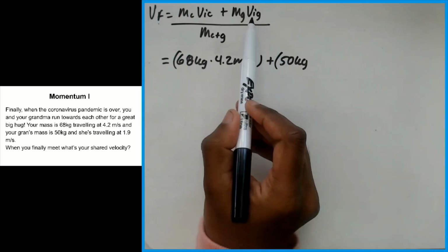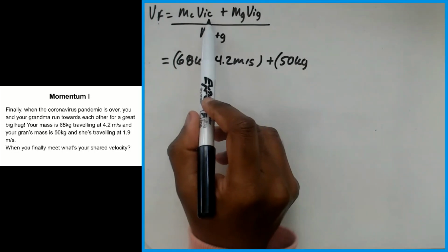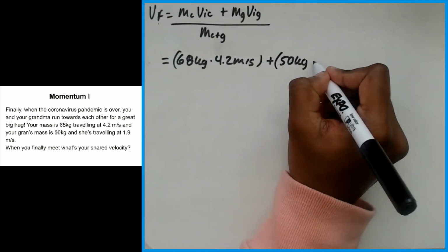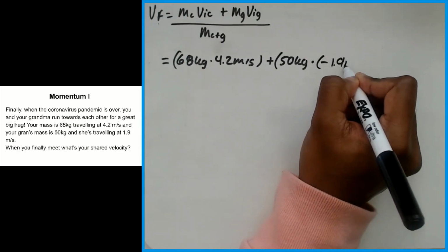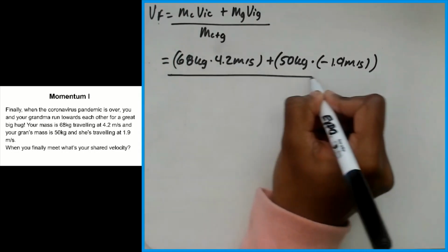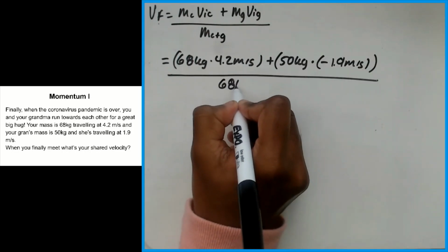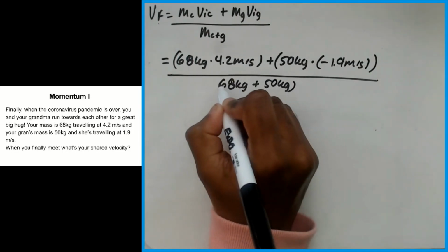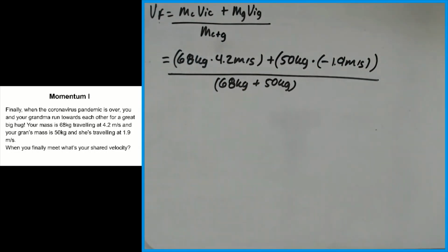And her velocity is going to be in the opposite direction of the grandchild's velocity, so we can just put it as a negative value. So that's 1.9 meters per second, all over MC plus MG, which is 68 kilograms plus 50 kilograms. At the end, they're together, so their mass is just added.